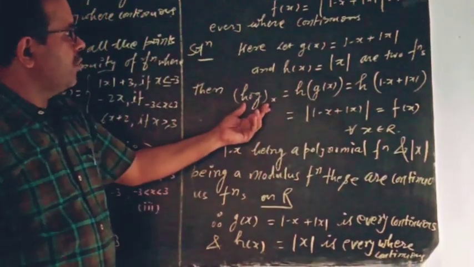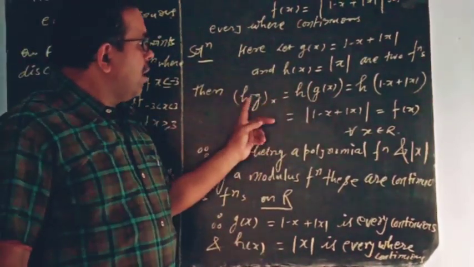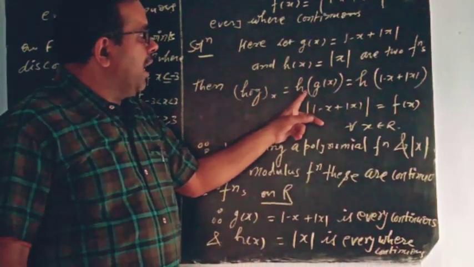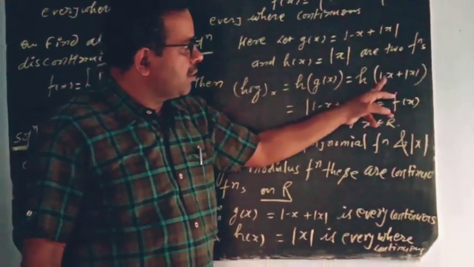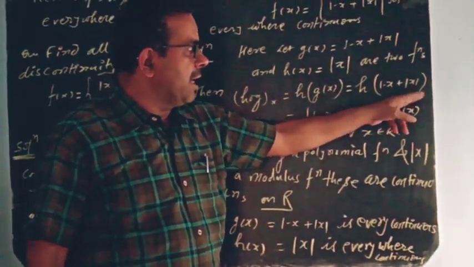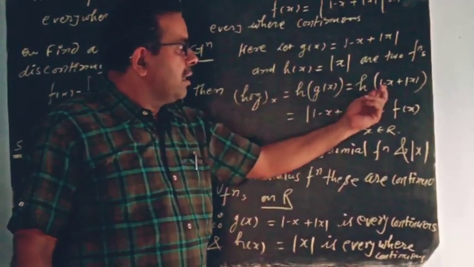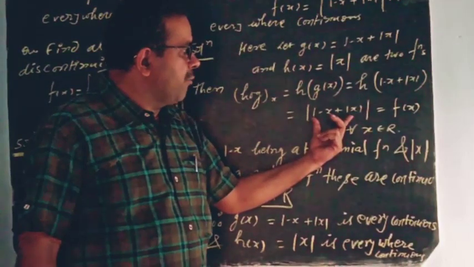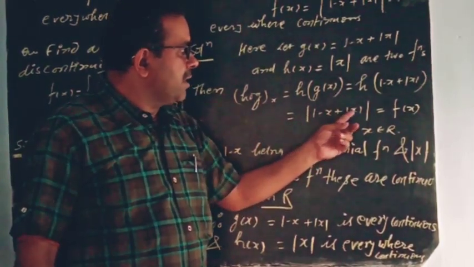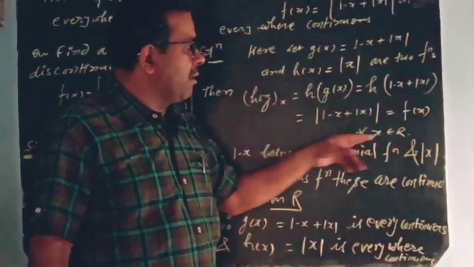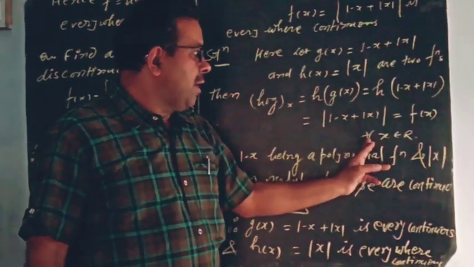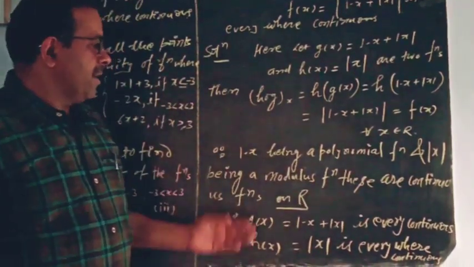So after composition, we get h of g of x is equal to h of 1 minus x plus mod of x. It is the value of g of x, and after this, h of x as defined here, we get the whole mod of 1 minus x plus mod of x, which is equal to f of x for every x belongs to real numbers.